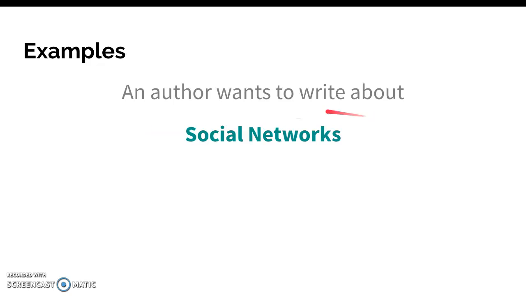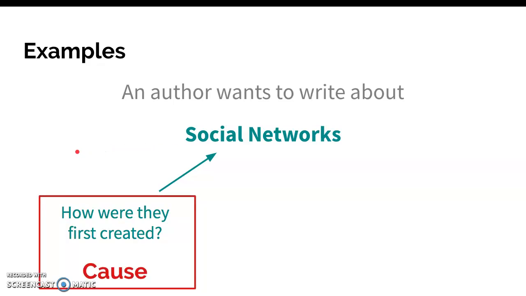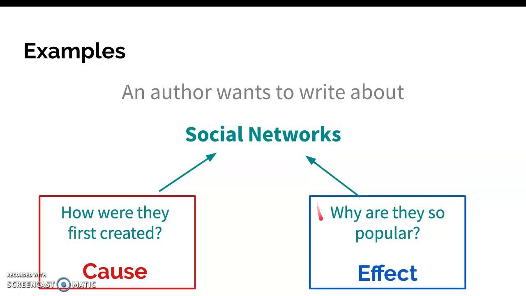An author wants to write about social networks. So, for their cause question, they'll ask, how were they first created, these social networks? Remember, that's just one question they could ask of many, but I think it's a good one. They could, for their effect question, ask, why are they so popular? Once again, this is just one choice out of many. They could have asked, how do they affect people's self-esteem? But they chose to ask, why are they so popular? Once again, I think a good choice.